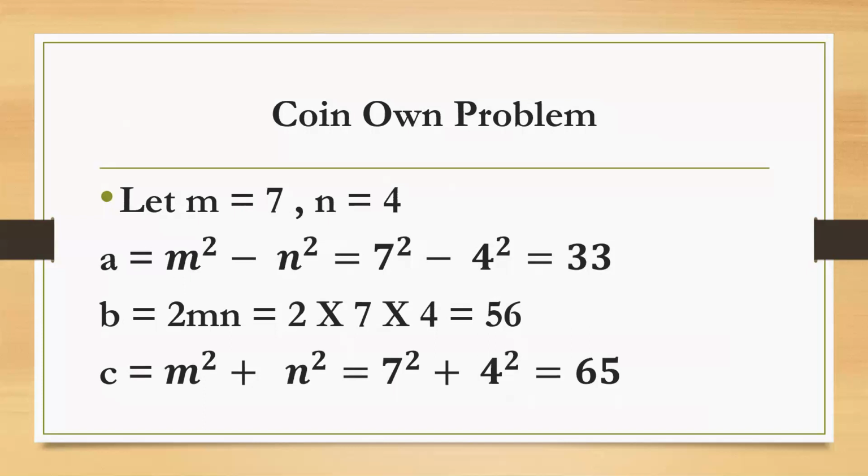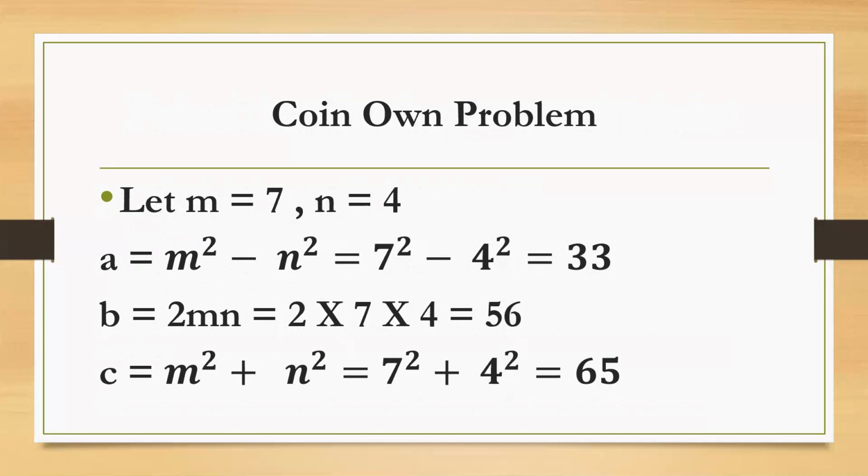Now it must generate a primitive triad. What is m squared minus n squared? 7 squared minus 4 squared is 33. 2mn becomes 56 and m squared plus n squared is 65. So 33, 56, 65 form a Pythagorean triplet.